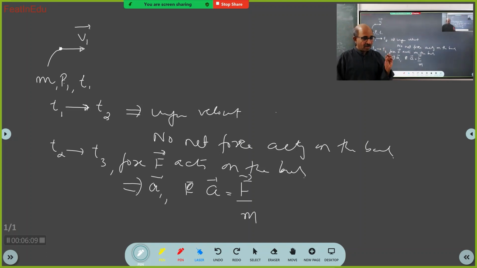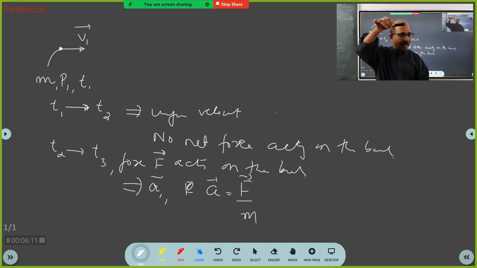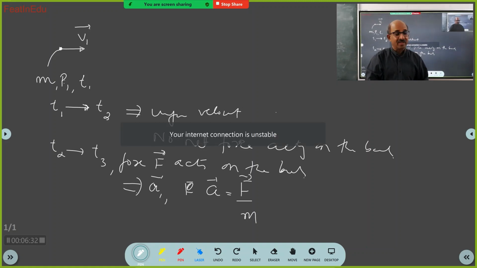Now, if I leave my hand, which is holding this body, observe and tell me what happened. The state of motion changed, and it got accelerated. Then why did it get accelerated? Because of velocity... See, again you are making the same mistake. If I ask what is acceleration, then you must say change of velocity. But if I ask why it got accelerated, the answer is: force acted.